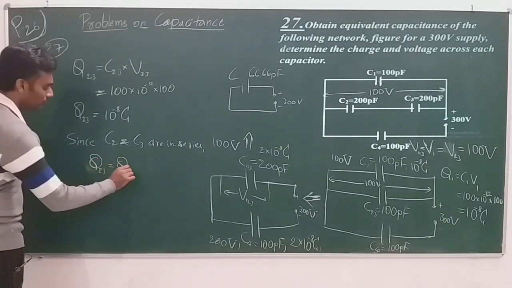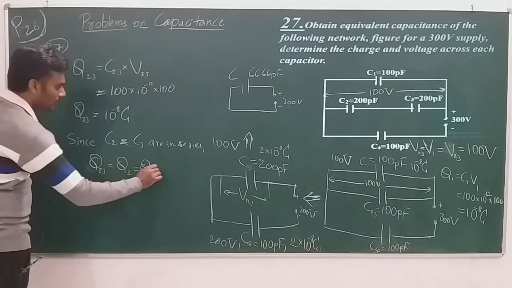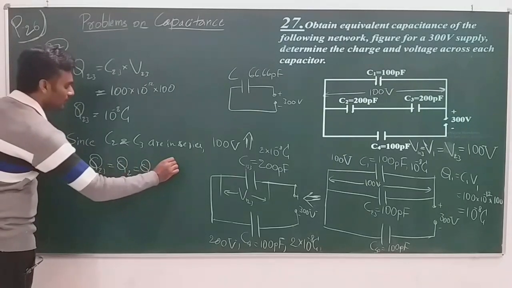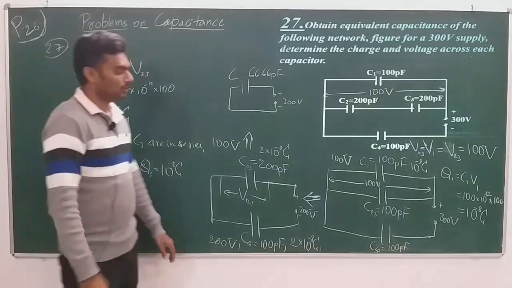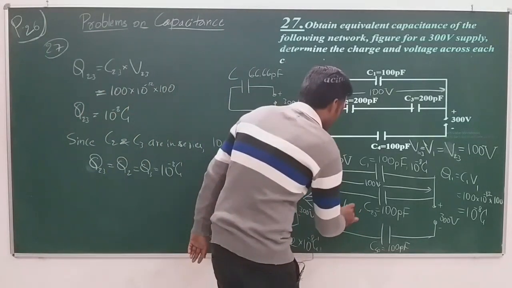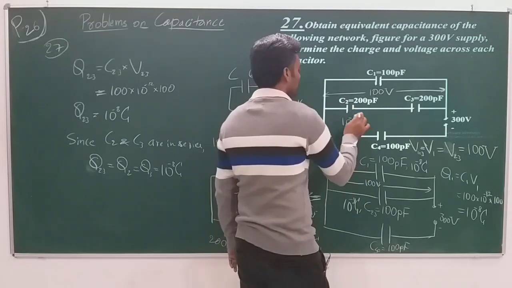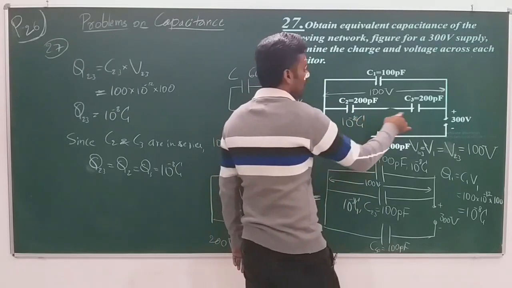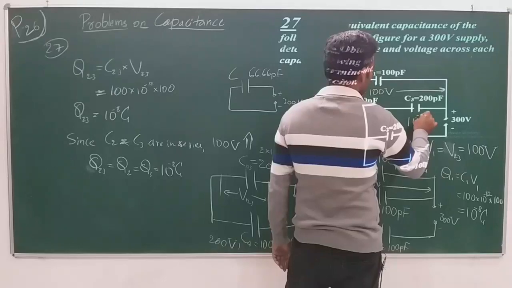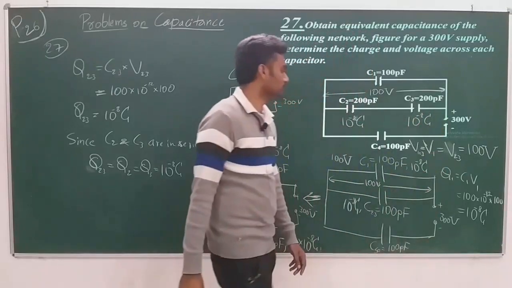Q23 is equal to Q2 is equal to Q3 is equal to 10 to the power of minus 8 coulomb. So C23 has 10 to the power of minus 8 coulomb. Therefore, C2 will have 10 to the power of minus 8 coulomb, and even C3 will have 10 to the power of minus 8 coulomb.